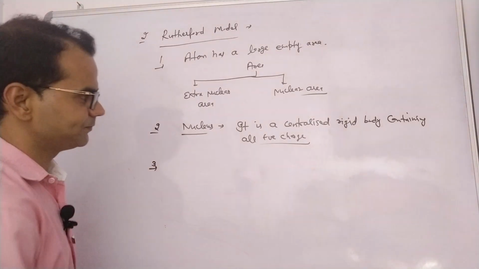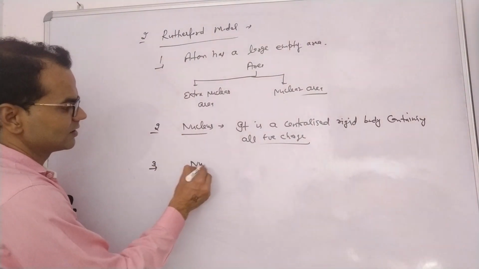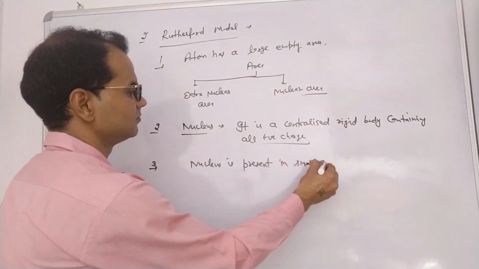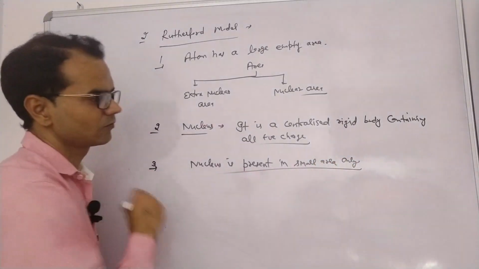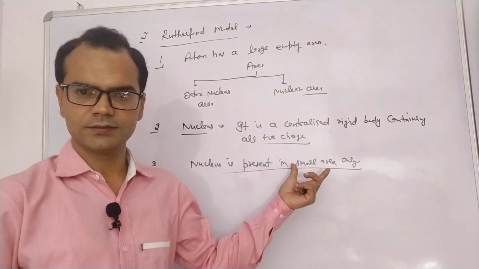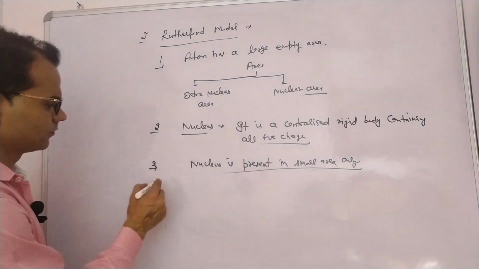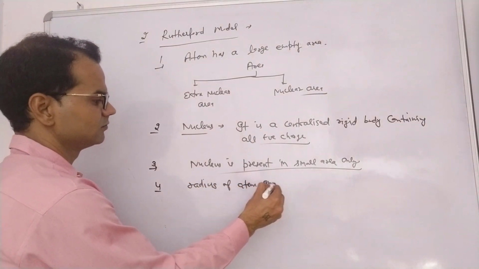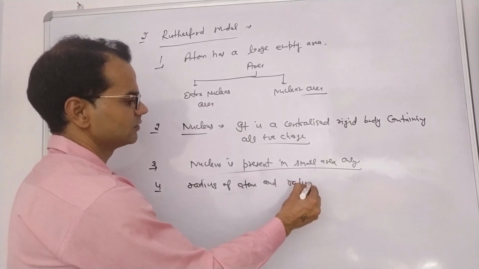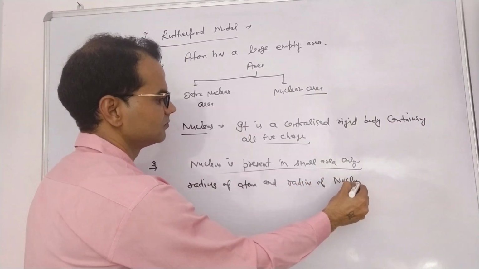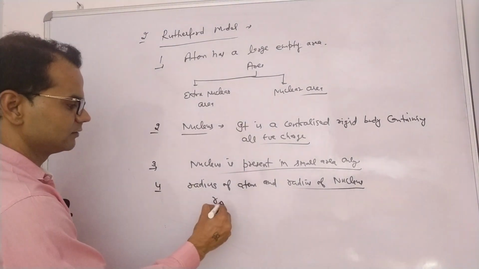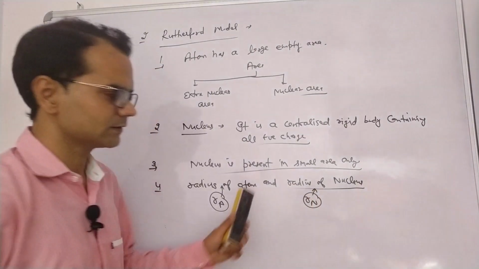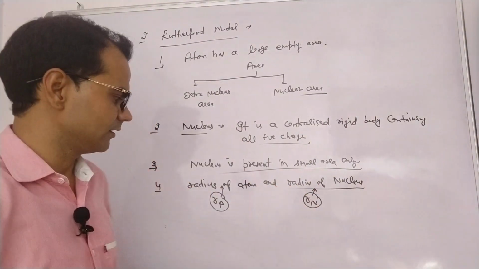Third, he concluded that the nucleus is present in a small area only, and he gave a relation between the radius of an atom and the radius of a nucleus. Ra stands for radius of atom, Rn stands for radius of nucleus. He gave a relation. How?